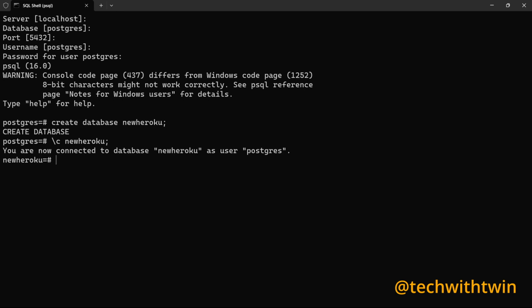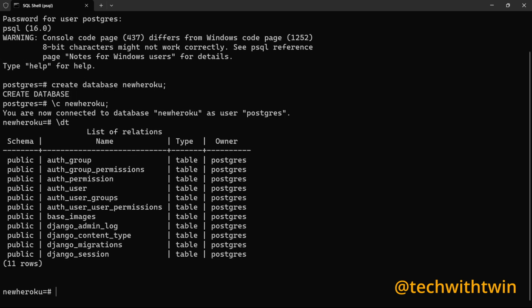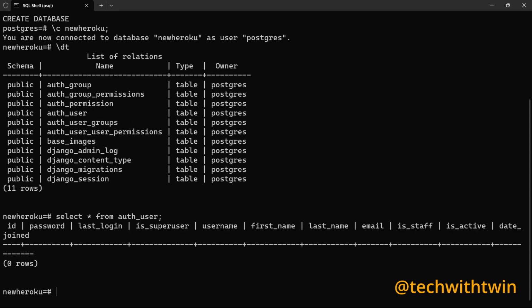So let's see what is here. So you can see we have all these tables. Then we have a new table called base_images. So I want to see the user. So select * from auth_user.